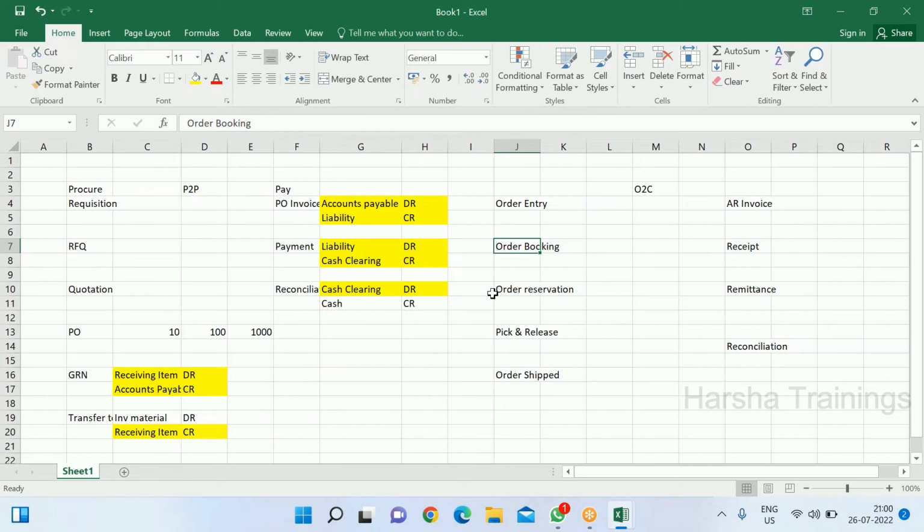And once the order is reserved, what next? Once the order is reserved, then pick and release. Someone has to pick and release. The warehouse people do pick and release.